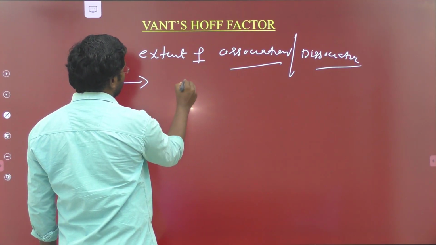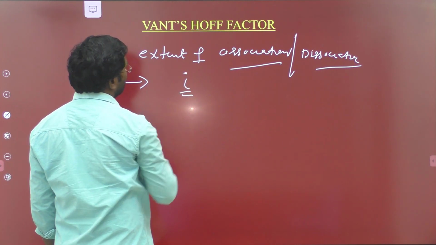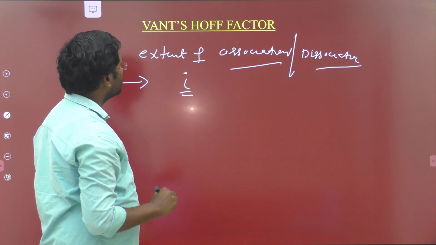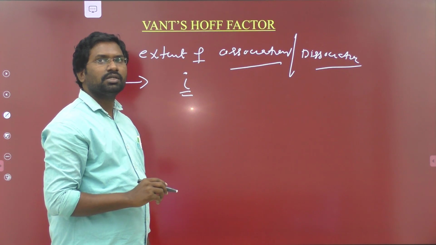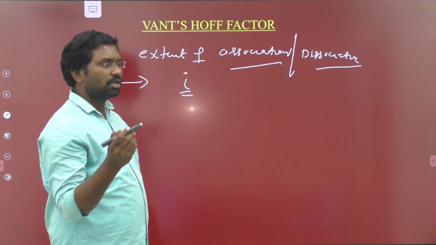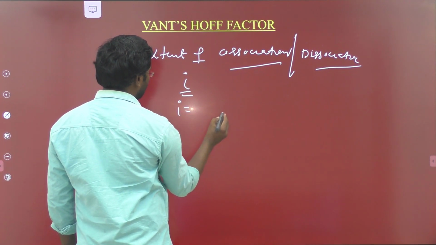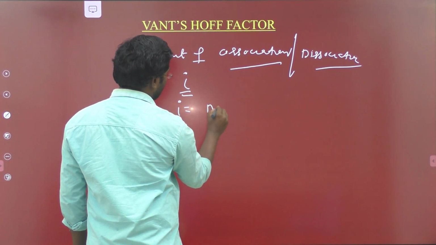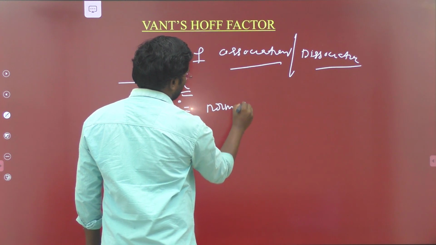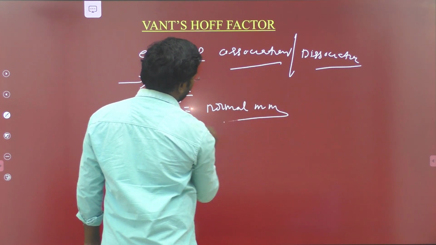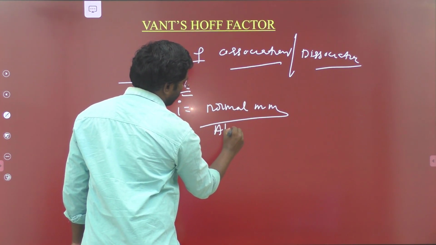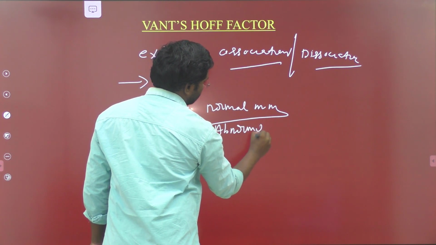The Van 't Hoff factor is indicated by the symbol small i. By using the Van 't Hoff factor, we calculate the extent of association or dissociation of the molar mass. Therefore the Van 't Hoff factor i is equal to normal molar mass by abnormal molar mass.